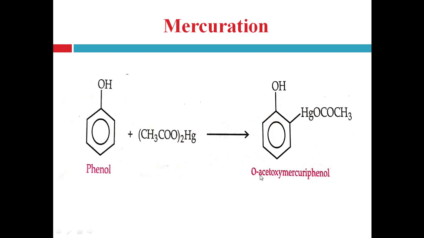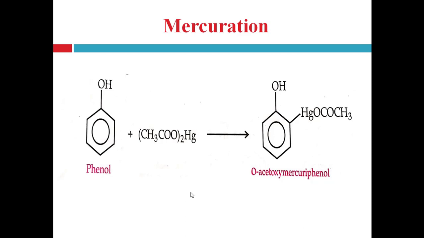That's why it is ortho-acetoxy mercury phenol, right?